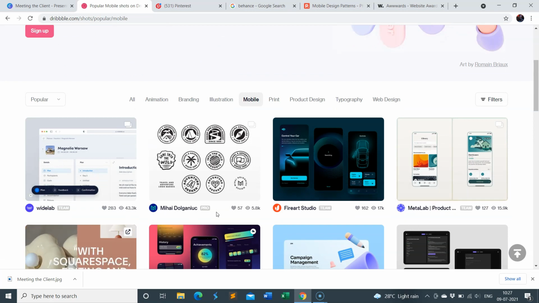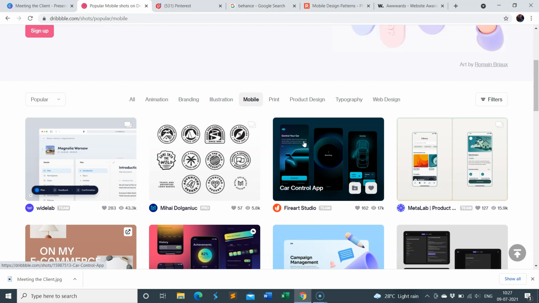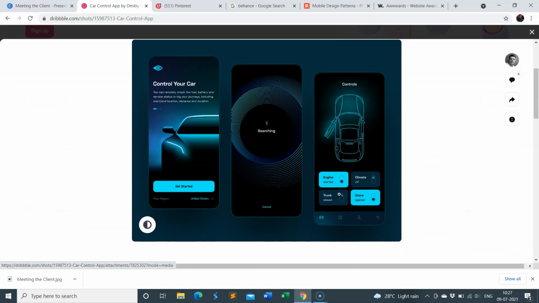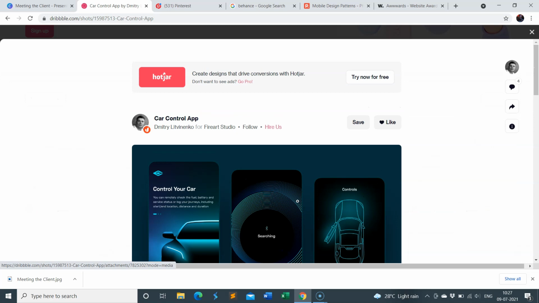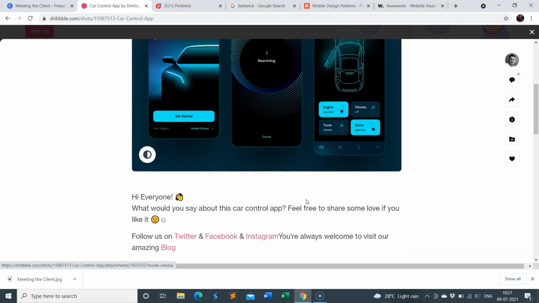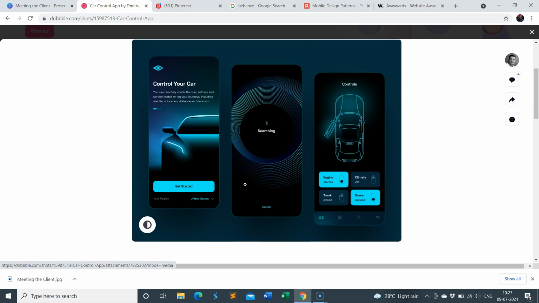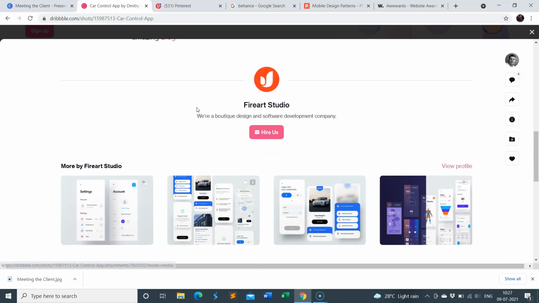Now how this works: let's say I want to view this design, I can either just like this design or I can save this design. I can just click on it and it's going to show me the screenshot of this design. So you cannot have the experience of this design, you can just have the shot of how this design is going to look on a mobile device.